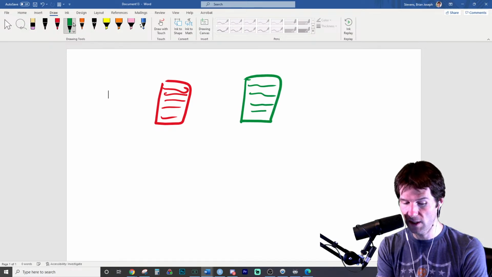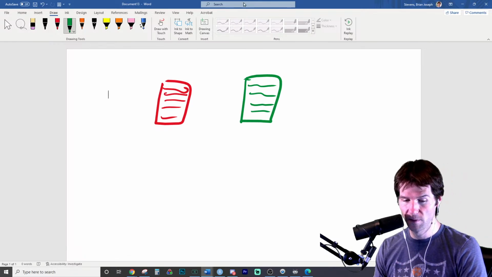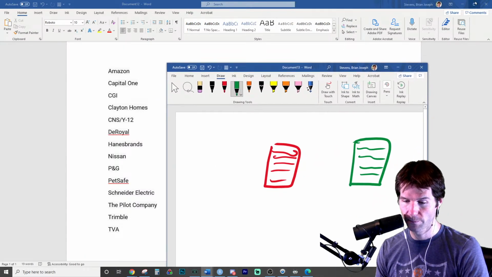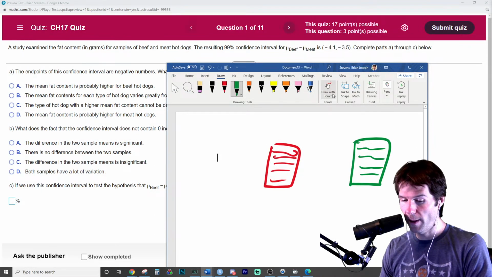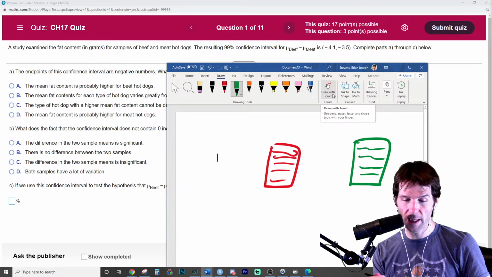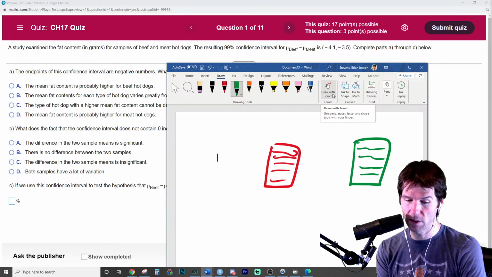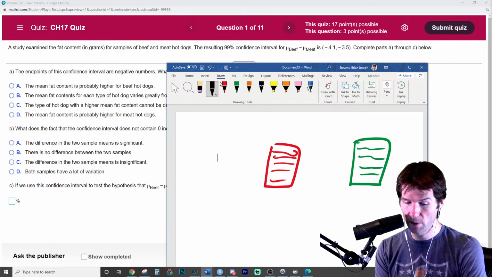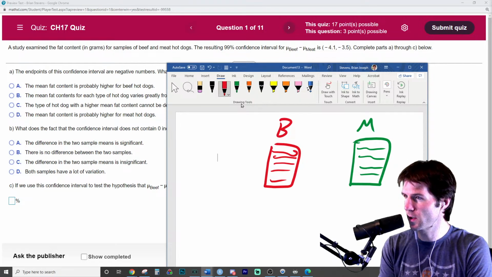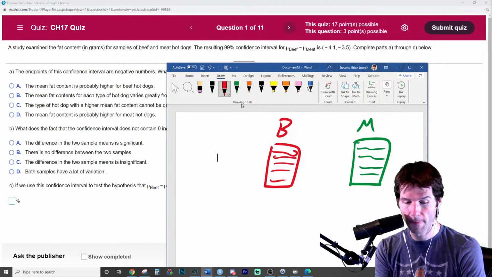Now, the question doesn't say this, but the difference between these hot dogs looks to be about, let me see, beef minus meat, and the interval is negative. So if the interval is negative, the second one got it. So this is the meat right here, and this is the beef. And I'll tell you how I'm able to figure this stuff out here with the intervals that are given.